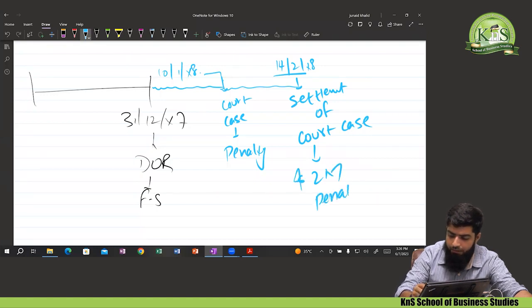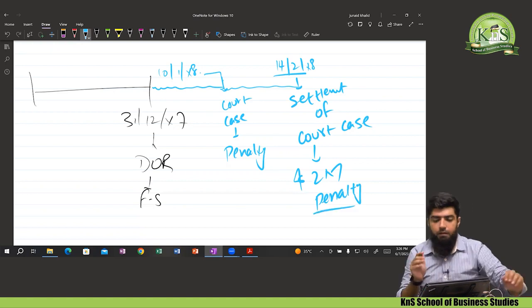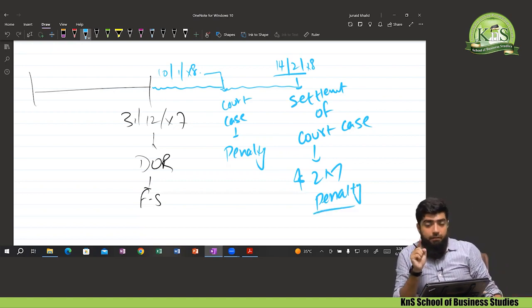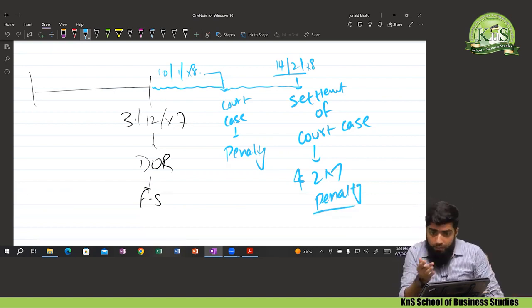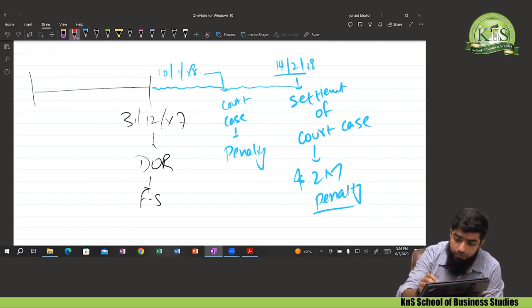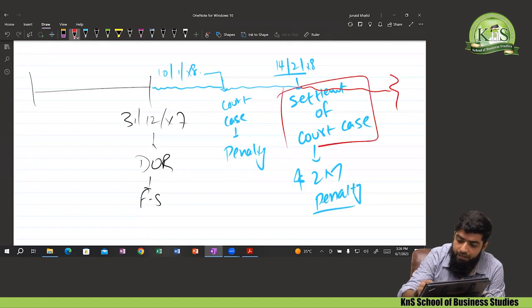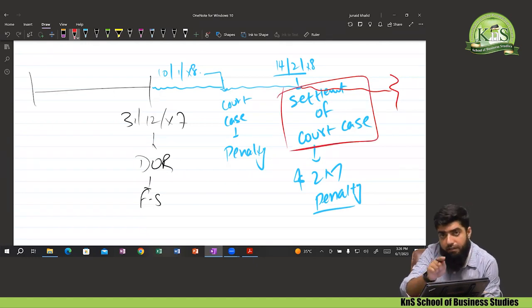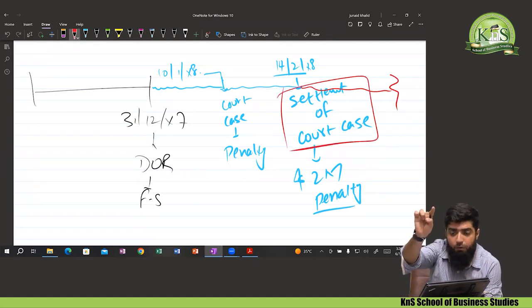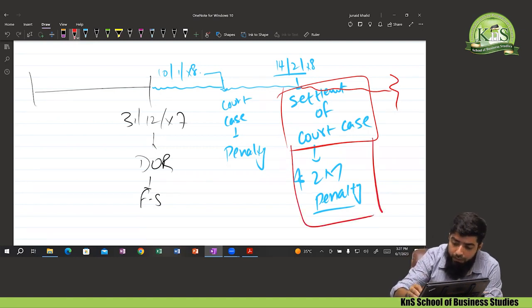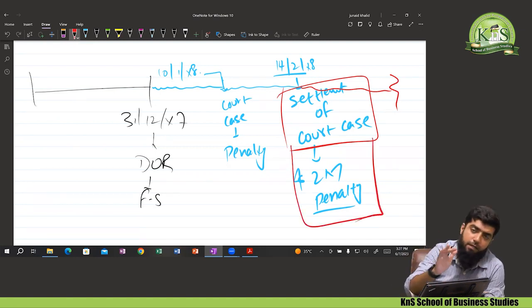Again, an event arises after the date of reporting, but before the date of authorization. There is an event that arises after the date of reporting, that is the settlement of a court case. The court awarded you a penalty of $2 million, but before the date of authorization.